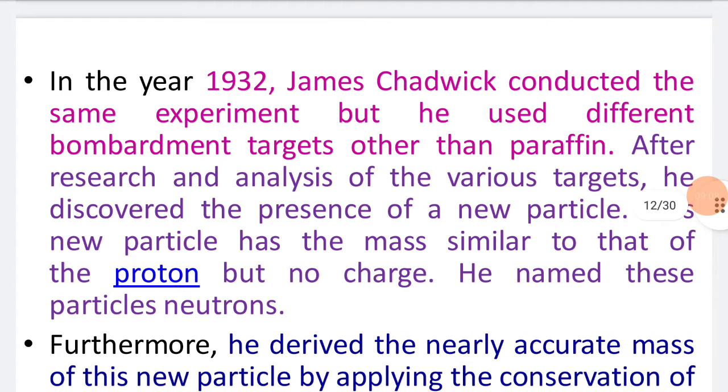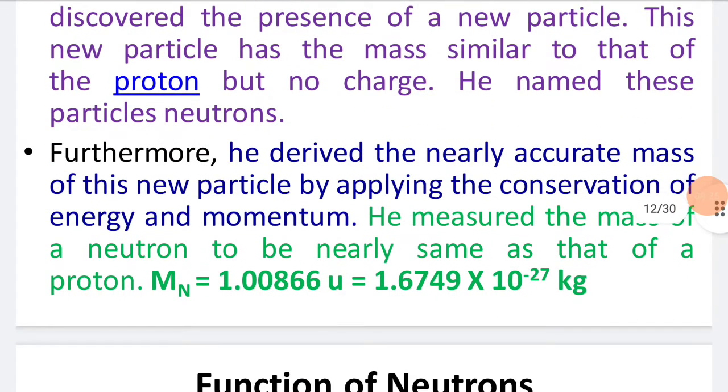In the year 1932, James Chadwick conducted the same experiment, but he used different bombardment targets other than paraffin. After research and analysis of the various targets, he discovered the presence of a new particle. This new particle has a mass similar to that of the proton but no charge. He named these particles neutrons. Furthermore, he derived the nearly accurate mass of this new particle by applying the conservation of energy and momentum. He measured the mass of a neutron to be nearly the same as that of a proton.